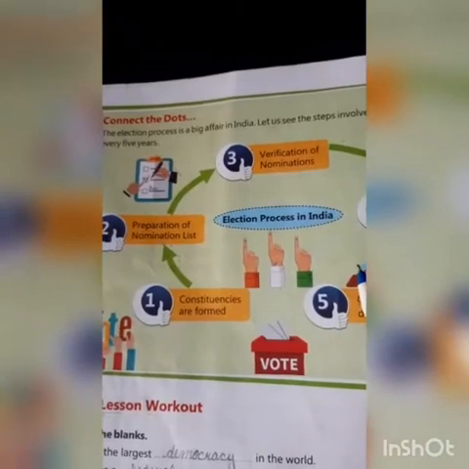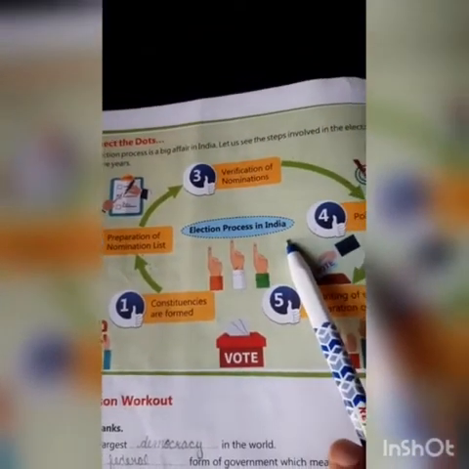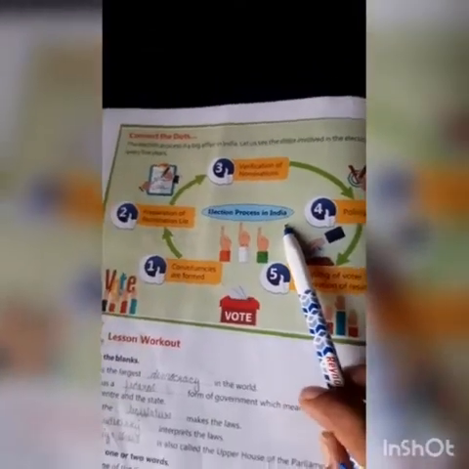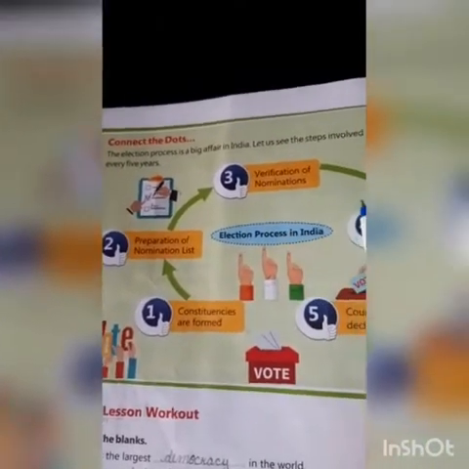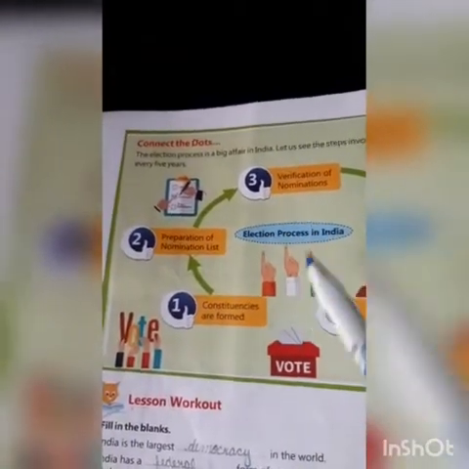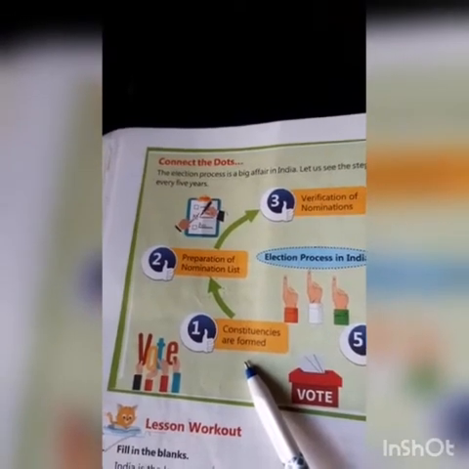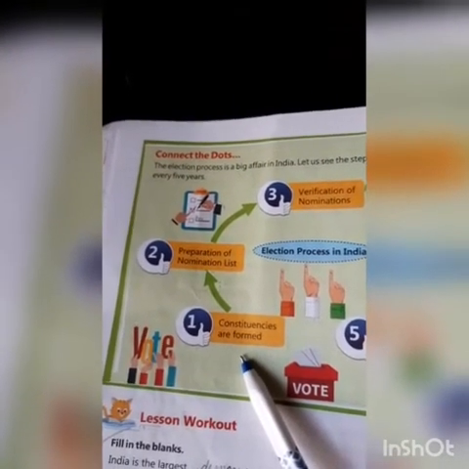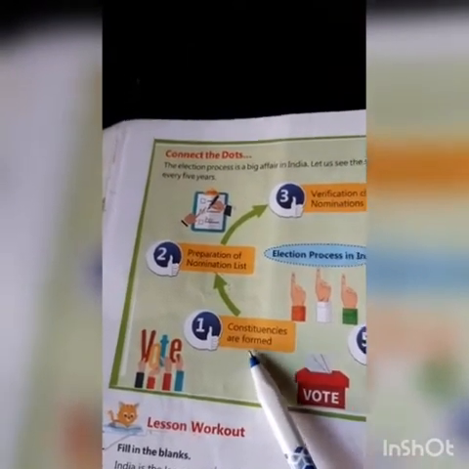Students, now we discuss the election process in India. The election process in India is held every 5 years. The election process is a big affair in India. Let us see the steps involved in the election held every 5 years. In the first step, constituencies are formed. Constituencies are areas marked for people to elect representatives from. Constituencies vary from state to state.